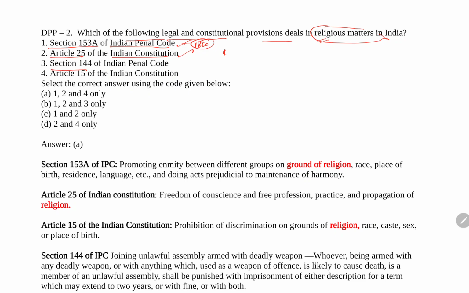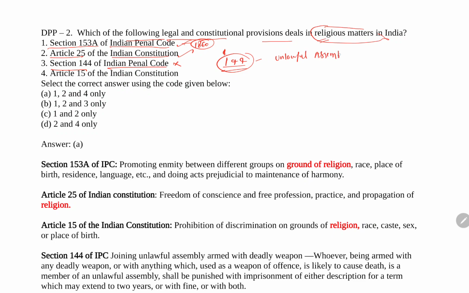The third is Section 144 of the IPC. Now this statement is incorrect because Section 144, you have probably heard about this Section 144. This is regarding unlawful assembly.